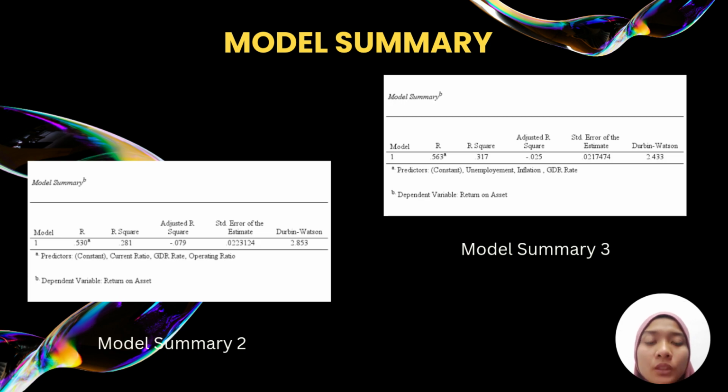And then Model 3 examined liquidity and operational efficiency variables and recorded an adjusted R squared of negative 0.079, indicating very weak explanatory power after adjustment. This suggests that liquidity and operational factors alone are insufficient to explain ROA variations without considering profitability and leverage.